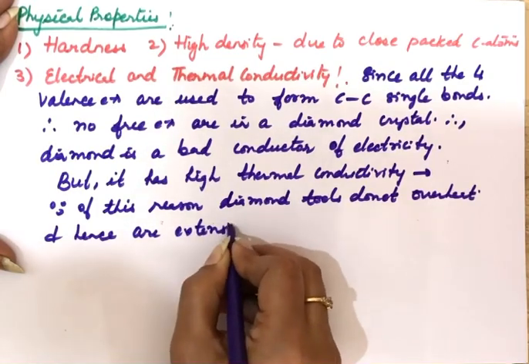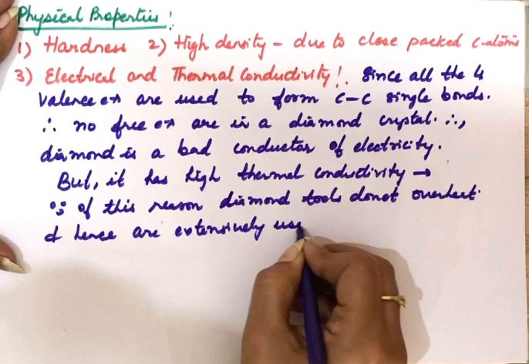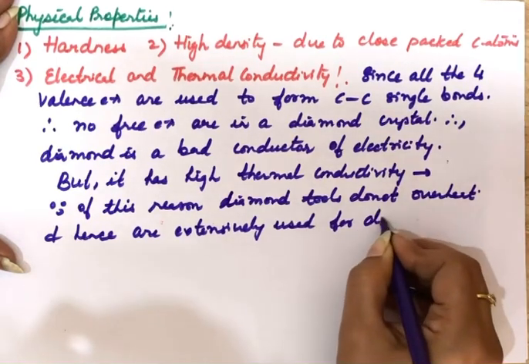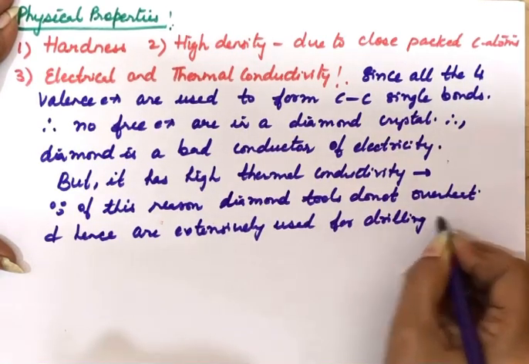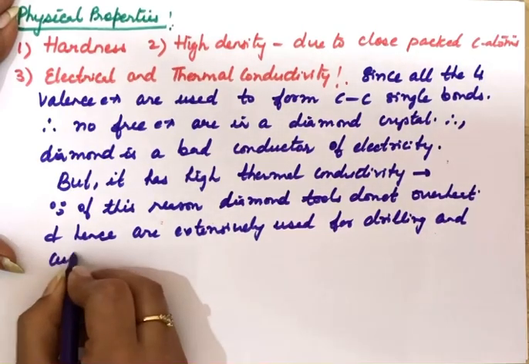They are extensively used for drilling and cutting purposes.